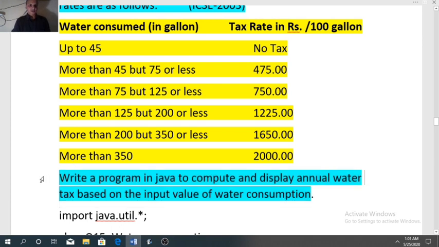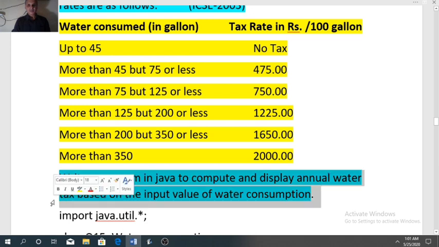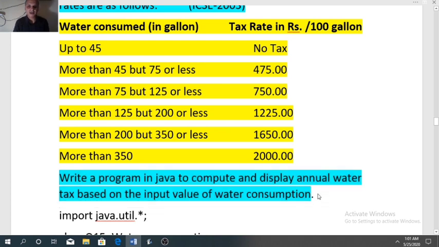Now see the last line of the program. Write a program in Java to compute and display annual water tax based on the input value of water consumption. So what input variables are required here? We need to accept water consumption by the user, and that is annual water consumption.